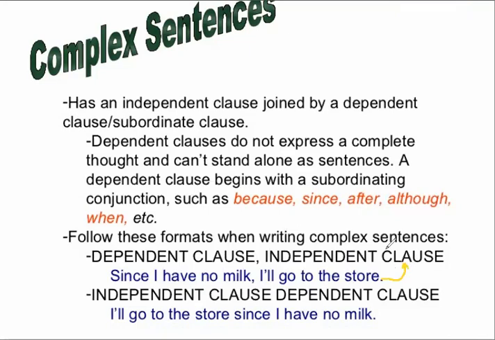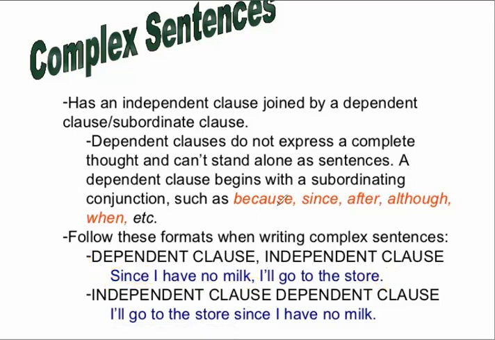It can exist on its own. But when I say since I have no milk, it is a dependent clause beginning with the subordinating conjunction since. Remember, between the dependent and the independent clause, you have to put a comma. And obviously, the full stop comes at the end.